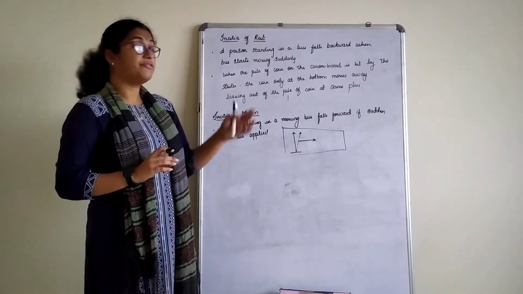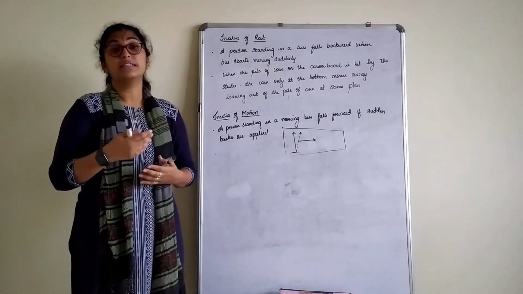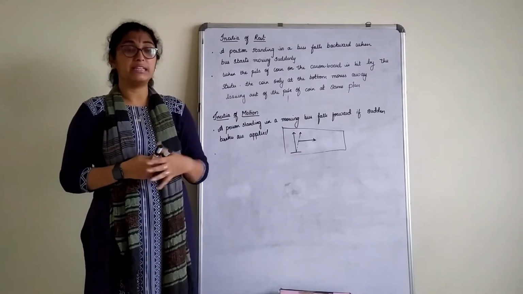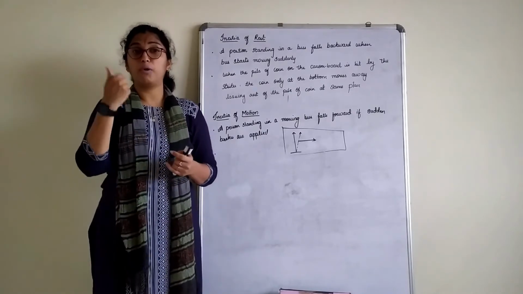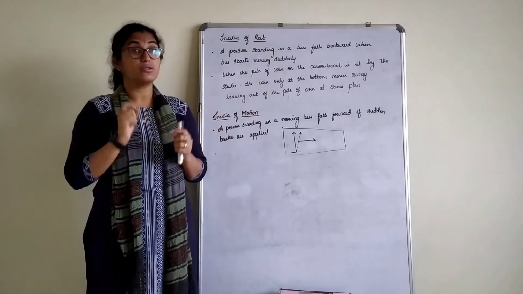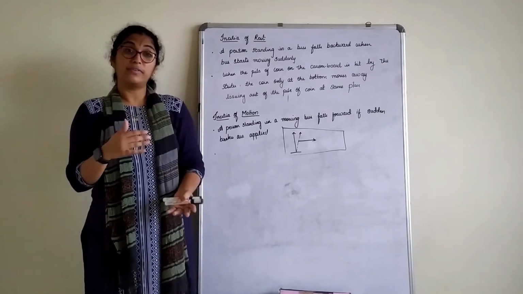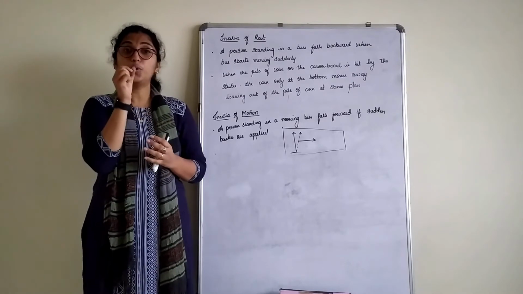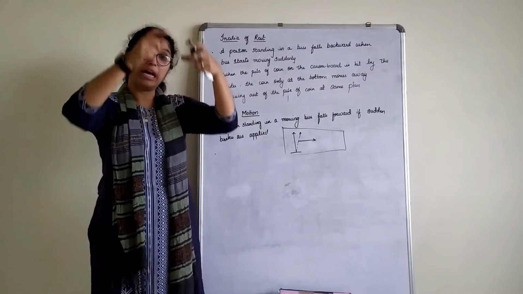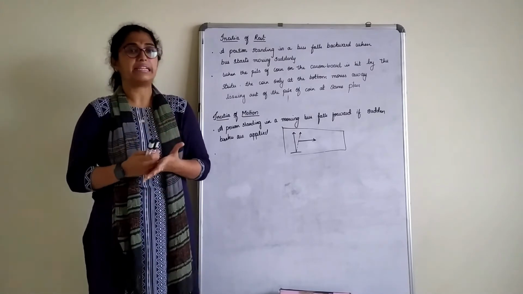Another example, a very good one which you might have tried these days. You all play carom, right? Suppose you arrange all the coins or pawns of the carom in a straight line, in a vertical manner, and you try to hit the bottom pawn with the striker. In some cases, either the whole thing will be disturbed and fall, or in a very rare case, as you might have observed, only the last coin is displaced while the whole arrangement is intact. You might have come across this situation at least once, right?